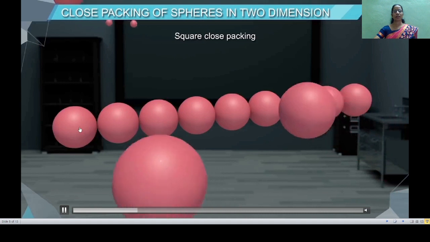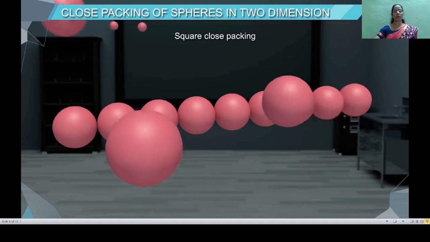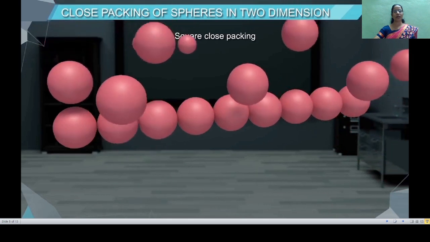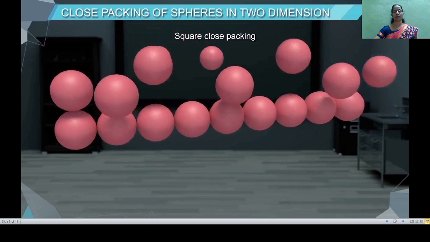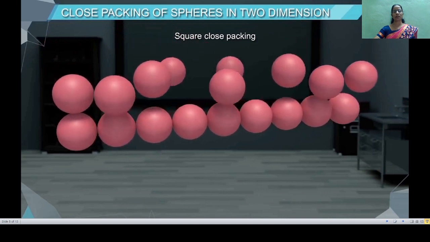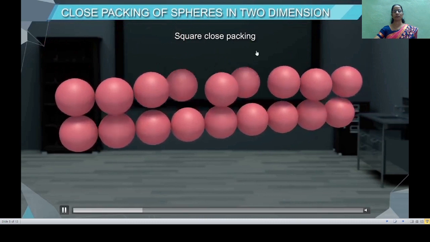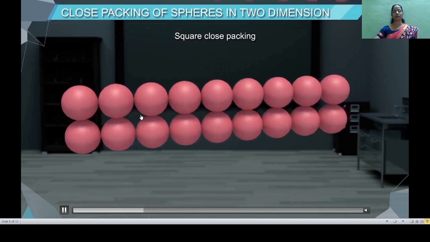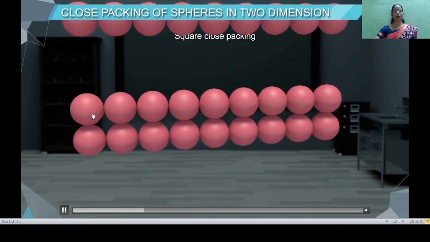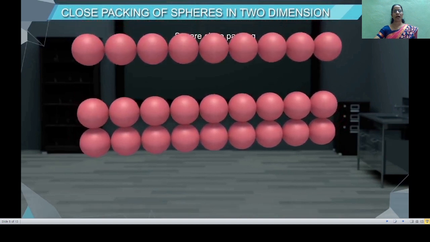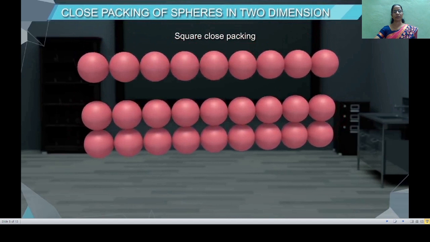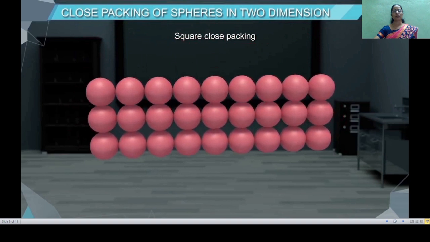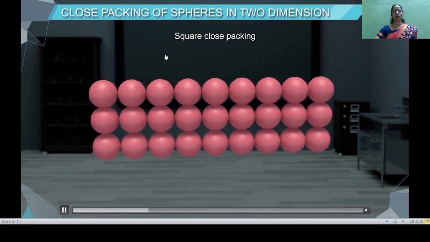Here the spheres are arranged one above the other in such a manner that they are aligned vertically as well as horizontally. This is the second layer. Now above this second layer, we have to stack the spheres of the third layer. In the same manner, we can also stack the spheres of the fourth layer.